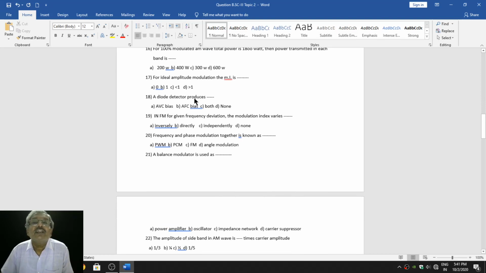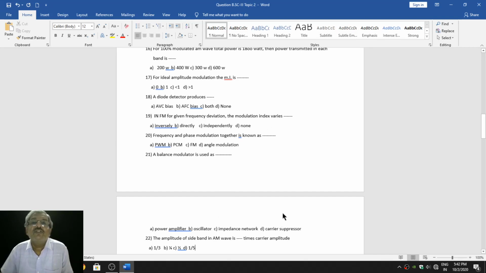A diode detector produces dash type of biasing. This you will get in either envelope detector or ratio detector. In FM, for given frequency deviation, the modulation index varies. In frequency modulation, you will find the formula. By knowing that formula, you can write its answer. Frequency and phase modulation together is known as dash type of modulation. At the beginning of the topic only, we will get its answer.